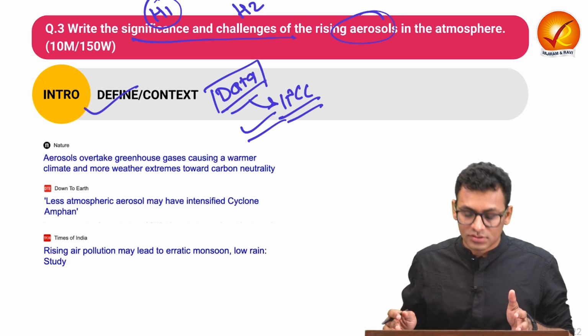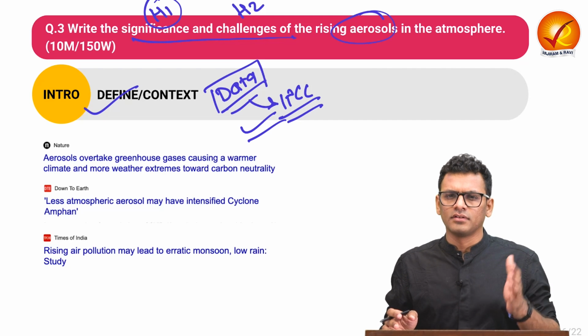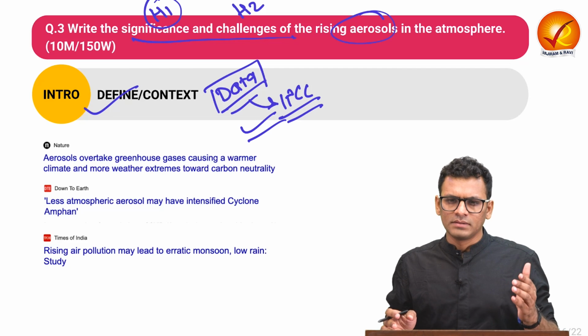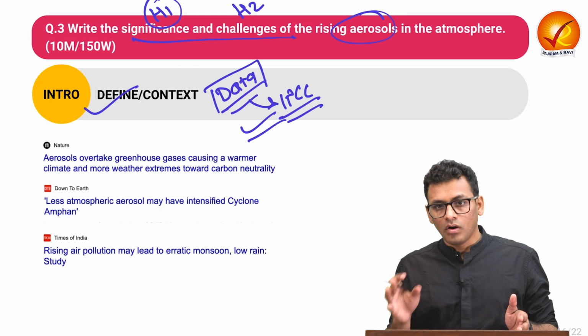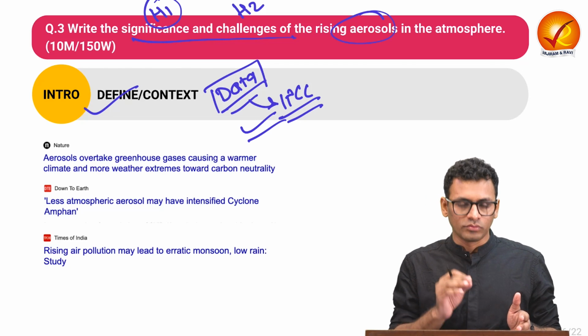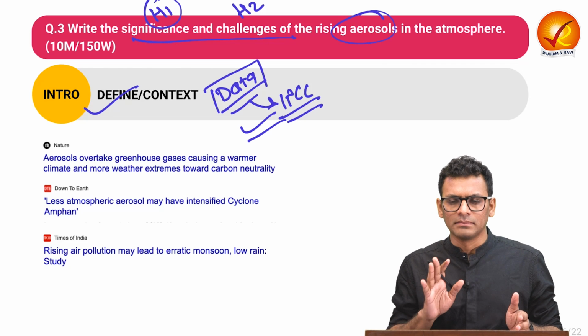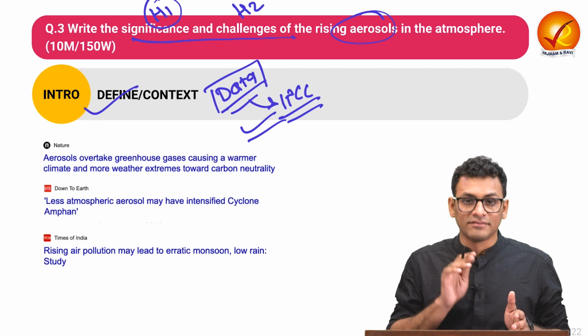You can define aerosol. You can give a very simple definition over here. Aerosol refers to small solid particles or liquid droplets which have either a cooling or heating effect depending on the color and the size of those particles. So you have to understand that aerosol has a dual impact with respect to structure and color. So that is something you can define over here.